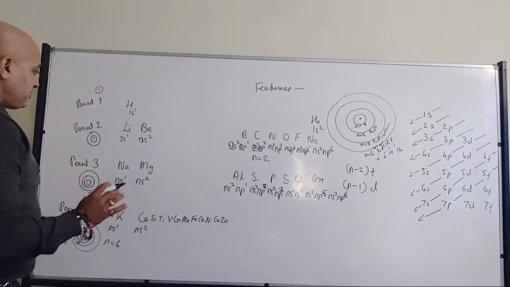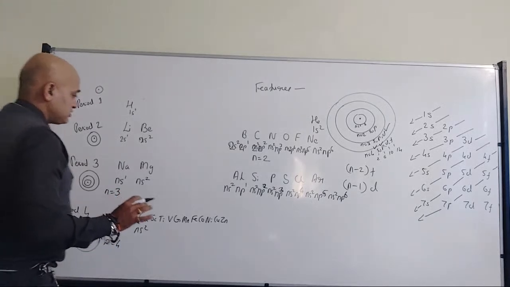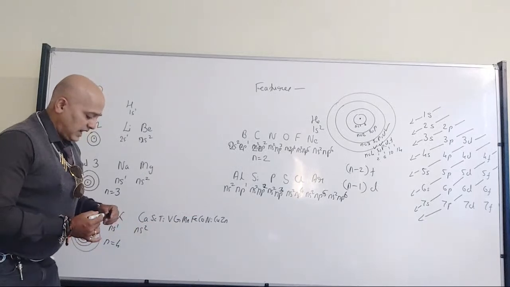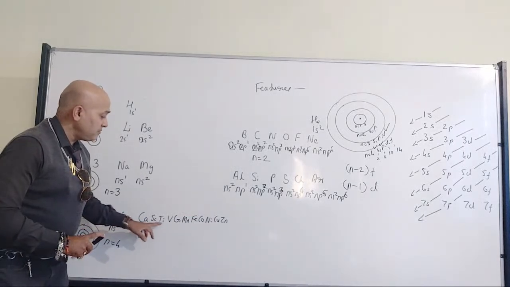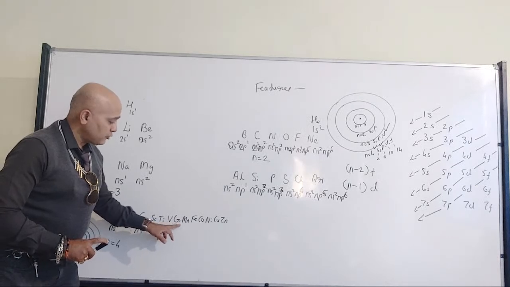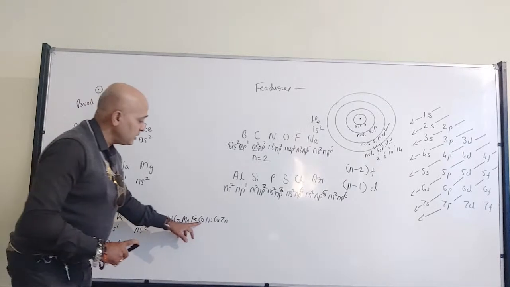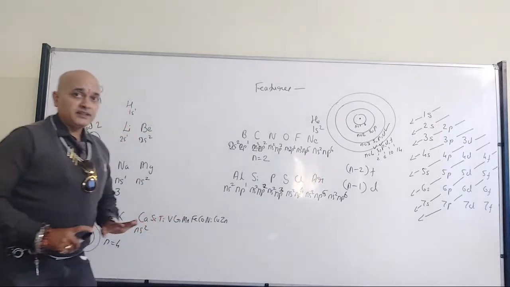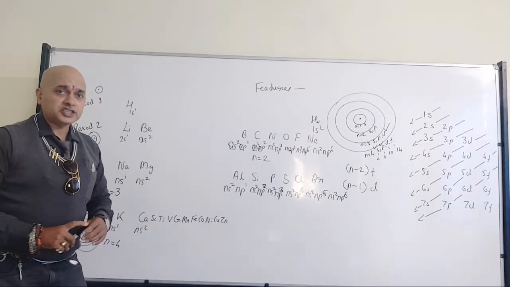I have tried to accommodate them, but they are very close to each other. Is it visible? I have written scandium, titanium, vanadium, chromium, manganese, iron, cobalt, nickel, copper, zinc. All of you have understood?